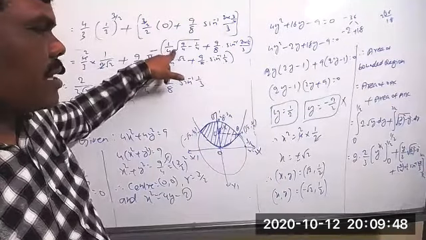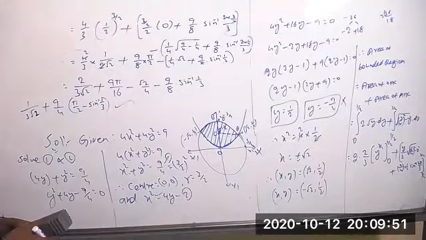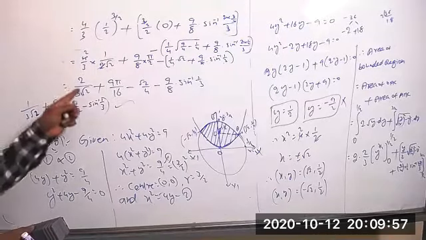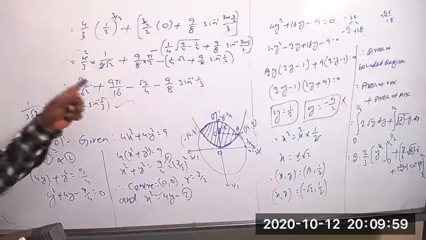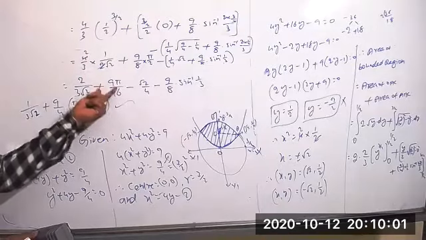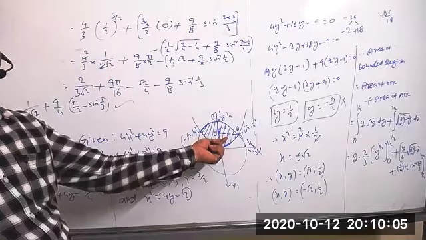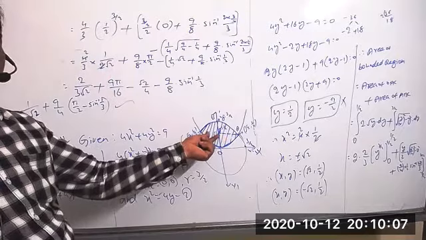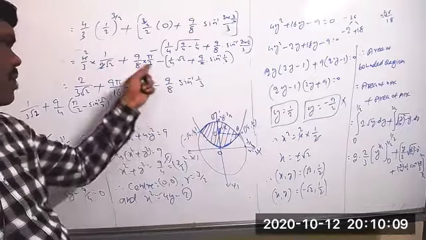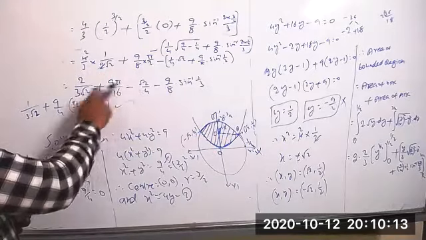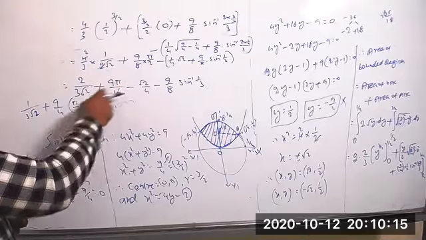Yes, tell me. Sir, but we are not getting 9 by 8 in the final answer. Because here we have to multiply by 2. This is the area of only one part. Okay, sir. Yes, we have to double. This also we have to take. At that time we will get all the values cancelled. And these two also we will take LCM there, because by 2 we will get now. We will take LCM, then we will get.